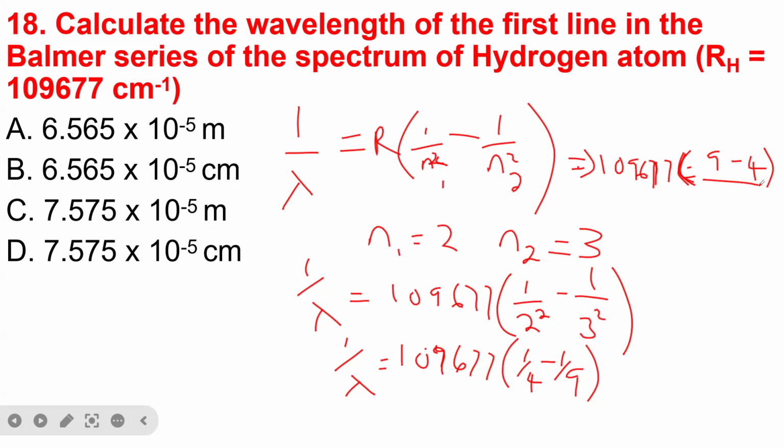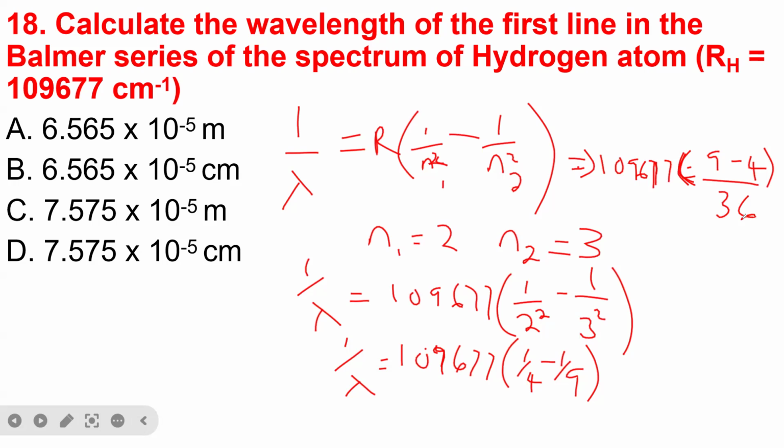So you multiply 4 times 9. What are you going to get? 4 times 9, we have 36. So at the end, 9 minus 4 is 5.